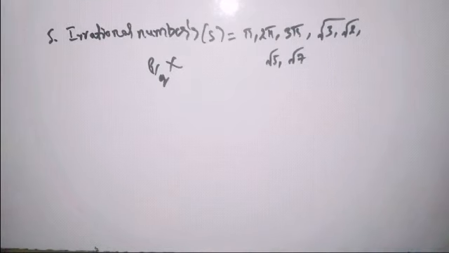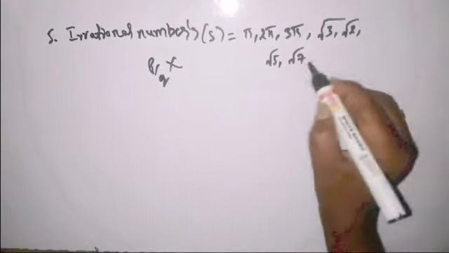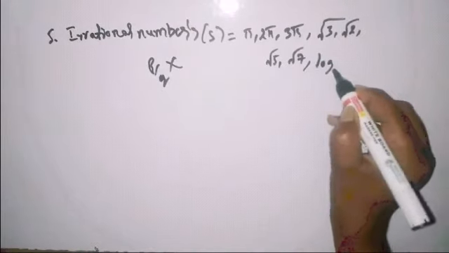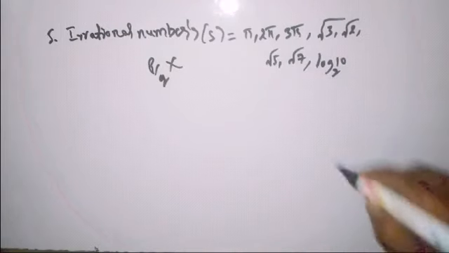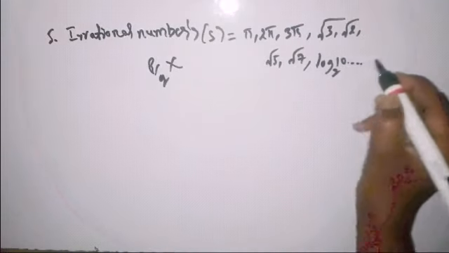Okay, and some logarithm values are also there, logarithms which we can't define. That also comes under what? Irrational numbers. So there we have some examples like log base 2 of 10, which we cannot define actually. So like this, some examples are there.